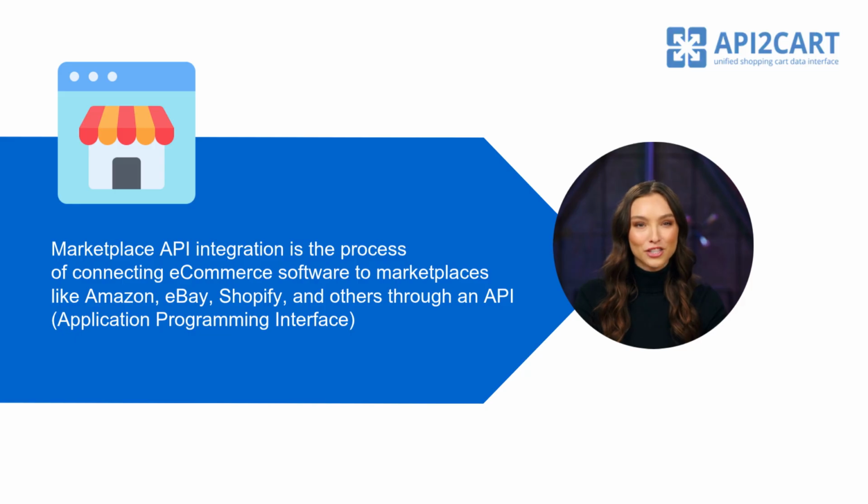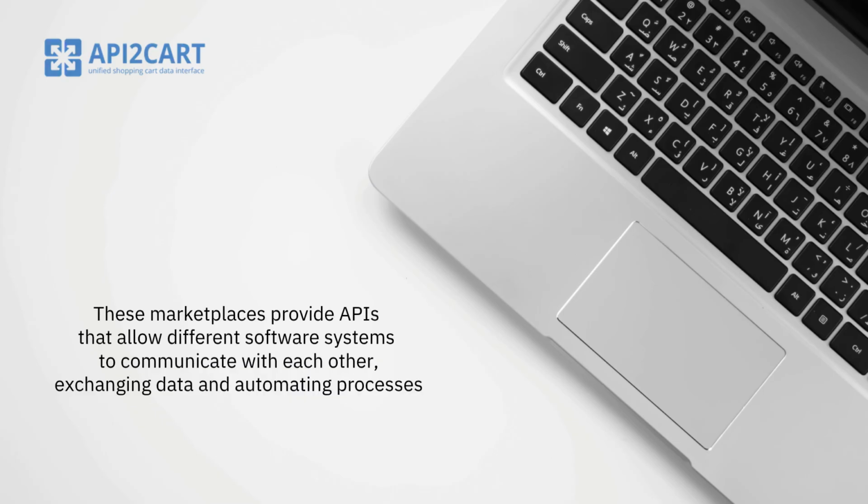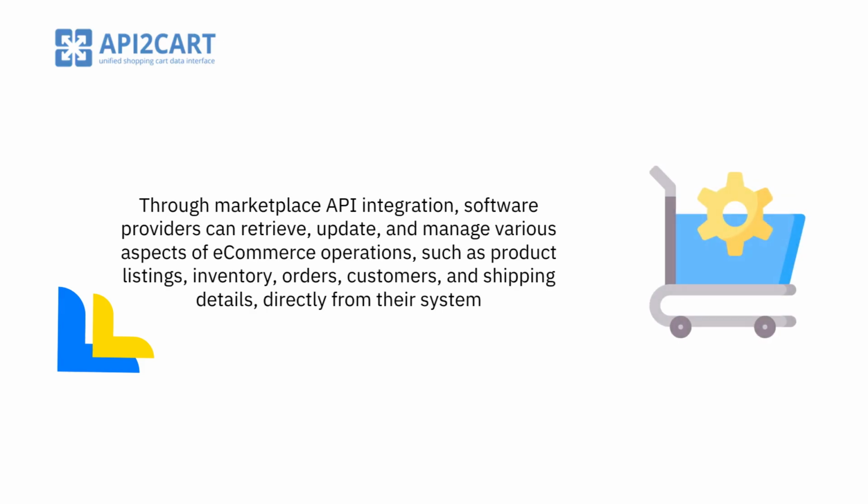Marketplace API integration is the process of connecting e-commerce software to marketplaces like Amazon, eBay, Shopify, and others through an API, application programming interface. These marketplaces provide APIs that allow different software systems to communicate with each other, exchanging data and automating processes. Through Marketplace API integration, software providers can retrieve, update, and manage various aspects of e-commerce operations, such as product listings, inventory, orders, customers, and shipping details directly from their system.